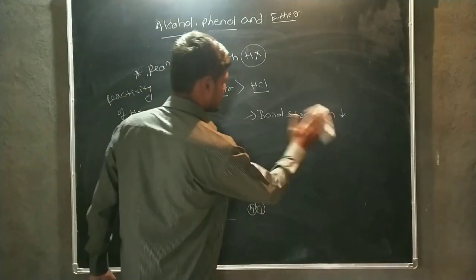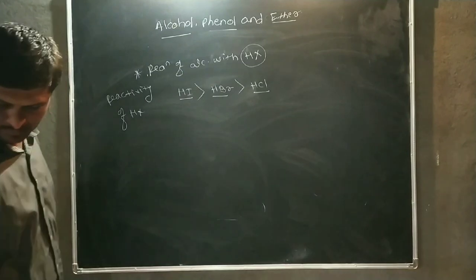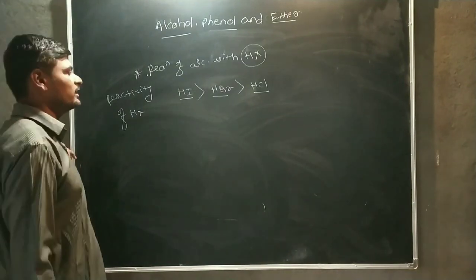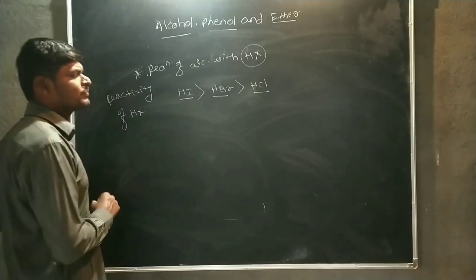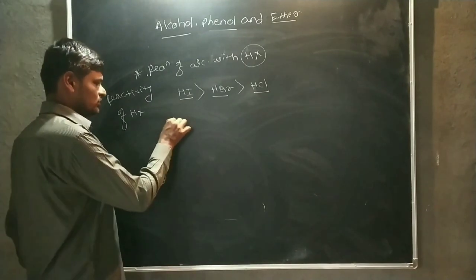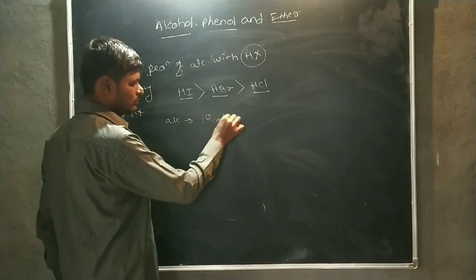Okay. Now after that, this hydrogen halide is reacted with alcohol. But we know that there are three types of alcohol.